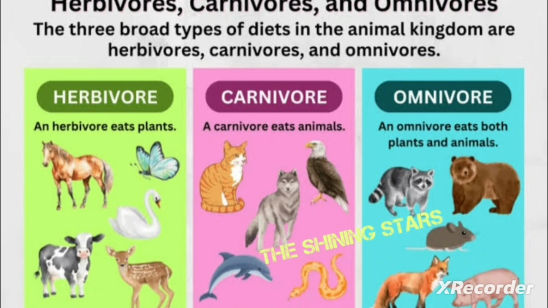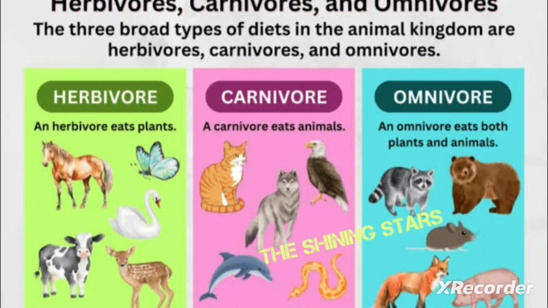As we know, we have already discussed living and non-living things in our previous video. So now we will know about living things and their types by their eating habits. All living things need food to grow and live. Animals cannot make their own food, so they eat either plants or other animals. Different animals are categorized in different groups based on what they eat.